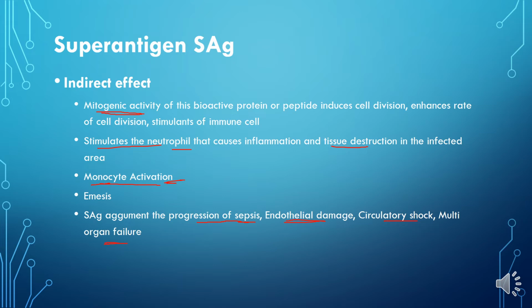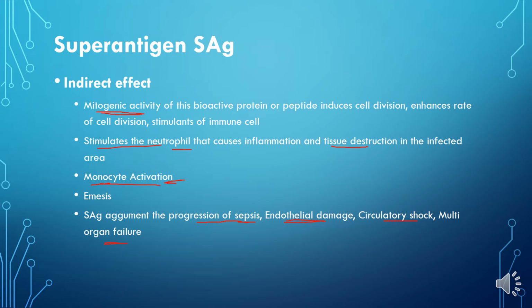So we see that both direct and indirect effects lead to the same thing, that is multi-organ failure, multiple tissue damage, organ damage, and ultimately coma and death. Superantigens always cause non-specific activation.